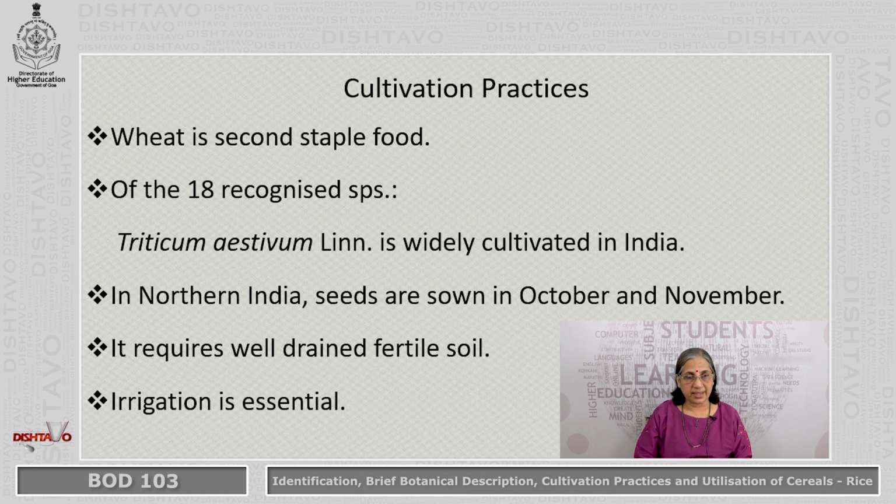In northern India, seeds are sown in the months of October and November. See, it's a winter season. It requires well-drained, fertile soil. Irrigation is a must. Without irrigation, sowing of seeds cannot take place.